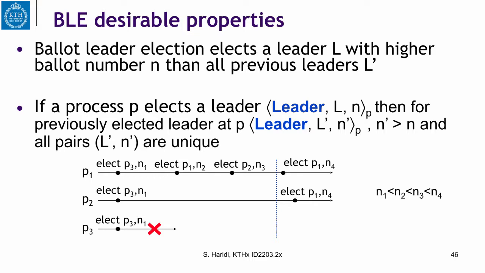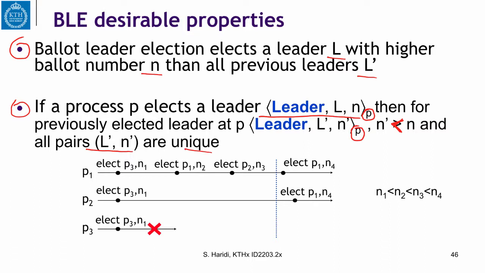Given this, let us illustrate this a little bit. So we say that ballot leader election elects a leader L with a higher ballot number n than all previous leaders L prime. Here we have a situation where, if a process P elects a leader, and this is the view at P, then for all previously elected leaders L prime, n prime at P, n prime should be less than n, and all the pairs L prime, n prime are unique.